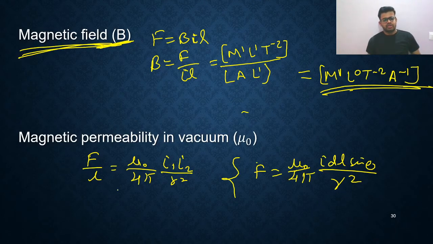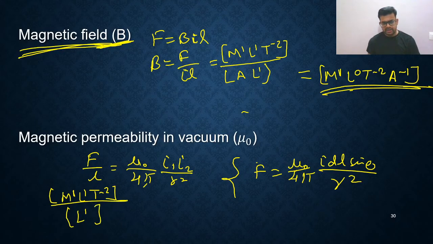So here I am going to write everything: M1 L1 T minus 2. This is the force. Divide by L1. That will be equal to mu naught. Mu naught will have some dimension. The 4 pi is not needed, it will not have any dimension. Here I1 I2 means two currents are there, so this is ampere square.